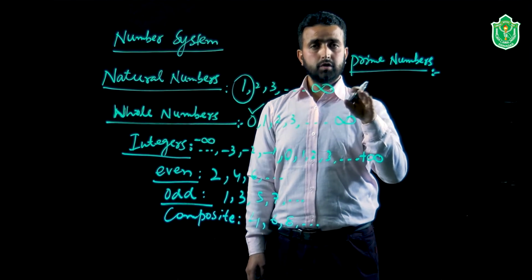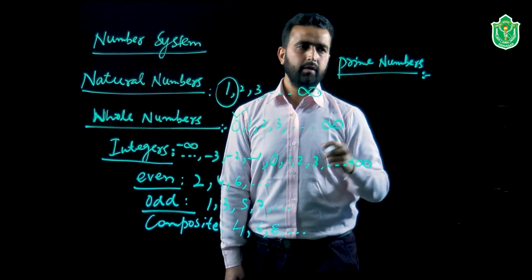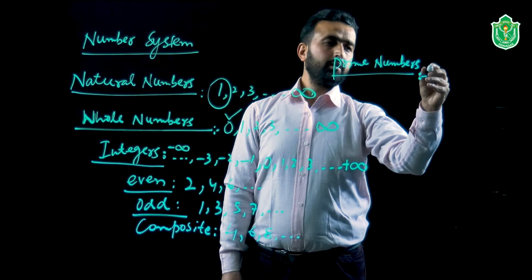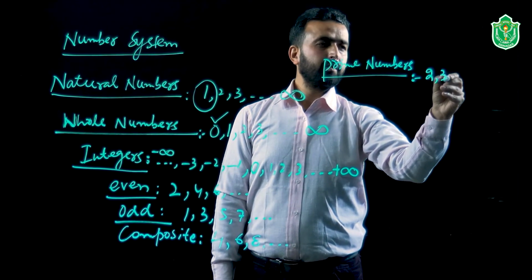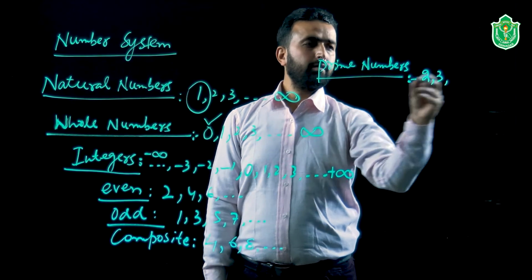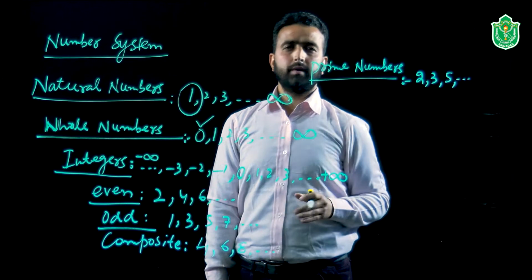They have only 2 factors, that is the number and 1 itself. So, the first one we can take is 2, then 3, then 5, and so on. These are the possible examples.